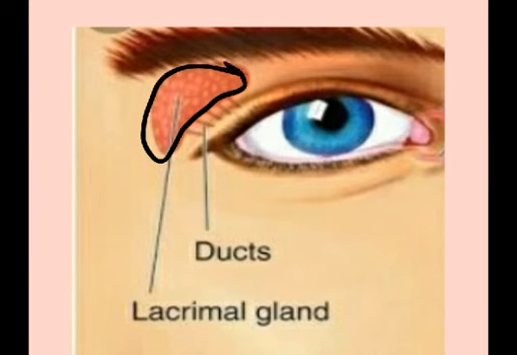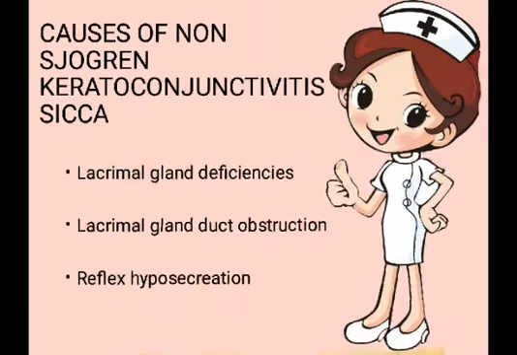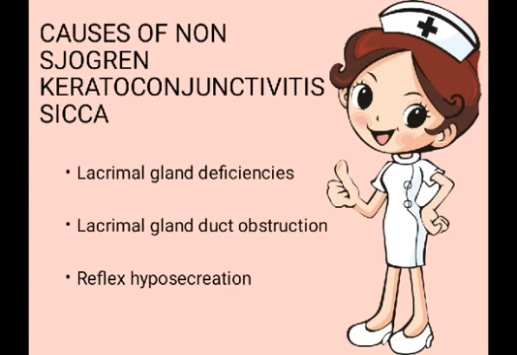Its function is to secrete tears, which clean and lubricate or moisten our eyes. In the first condition, lacrimal gland deficiency, in some persons there is a deficiency of the lacrimal gland, which means the lacrimal gland is missing.